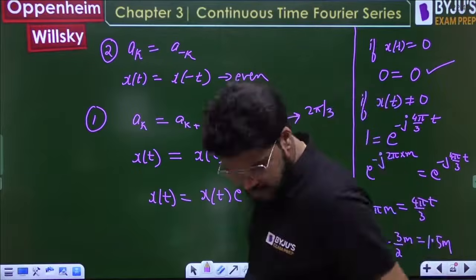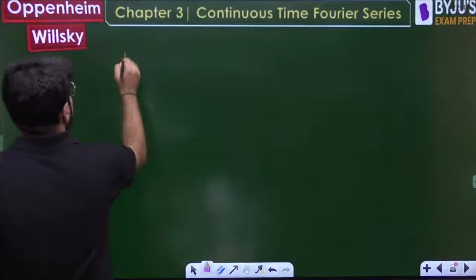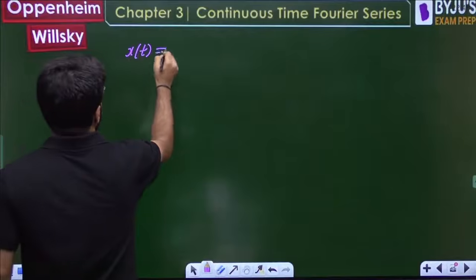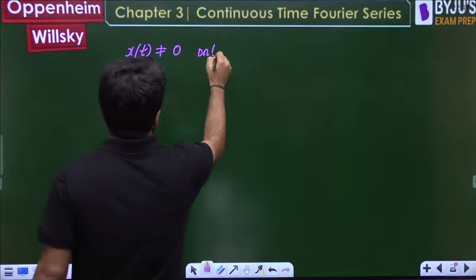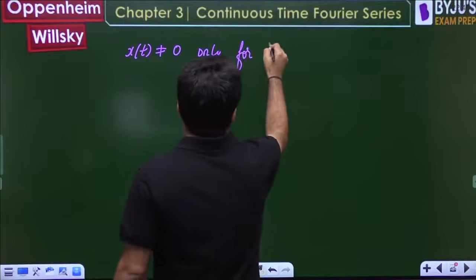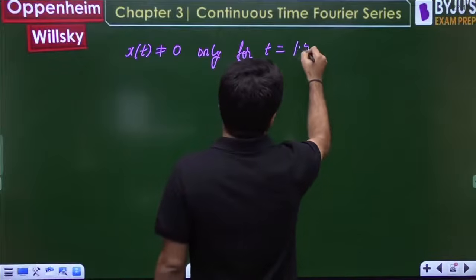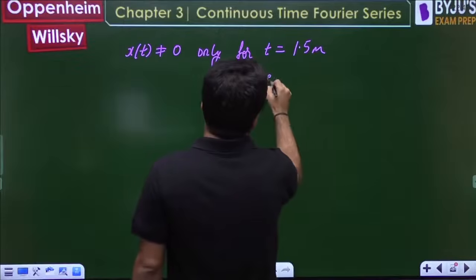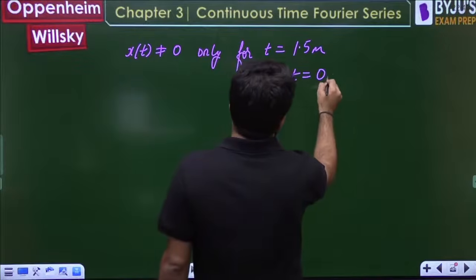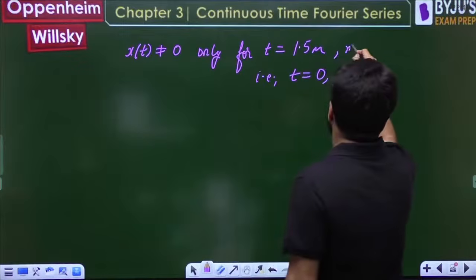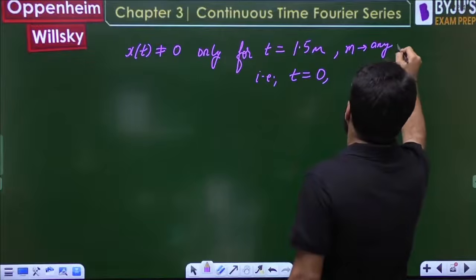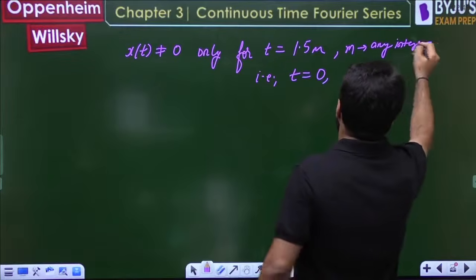That means there is information about the signal that x(t) is not equal to 0 only for t equal to 1.5 m. M can be any integer, so m can be 0 also.